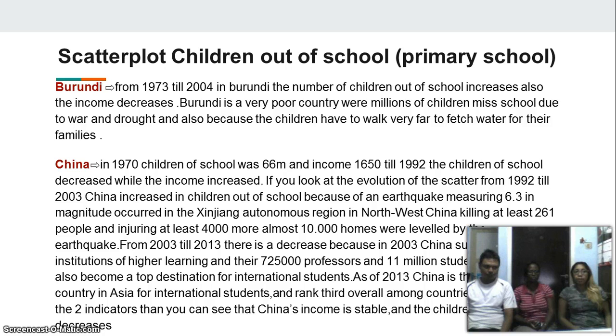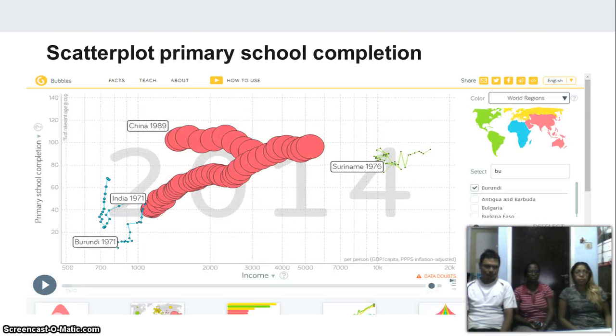The scatter plot of primary school completion. Burundi, you can see a decrease in income and in the number of completion. It's because of the drought and the economy is also weak there. In India, you see that the country has an increase in both income and primary school completion because the education is provided by government and private sector.